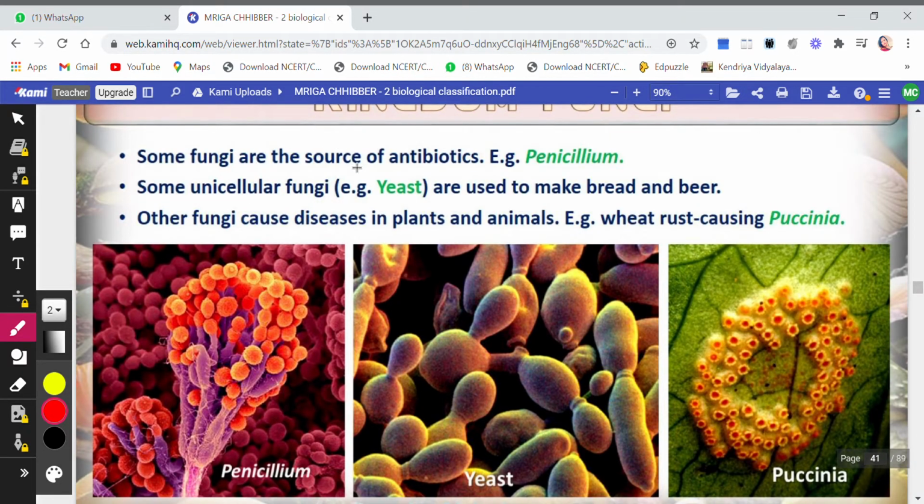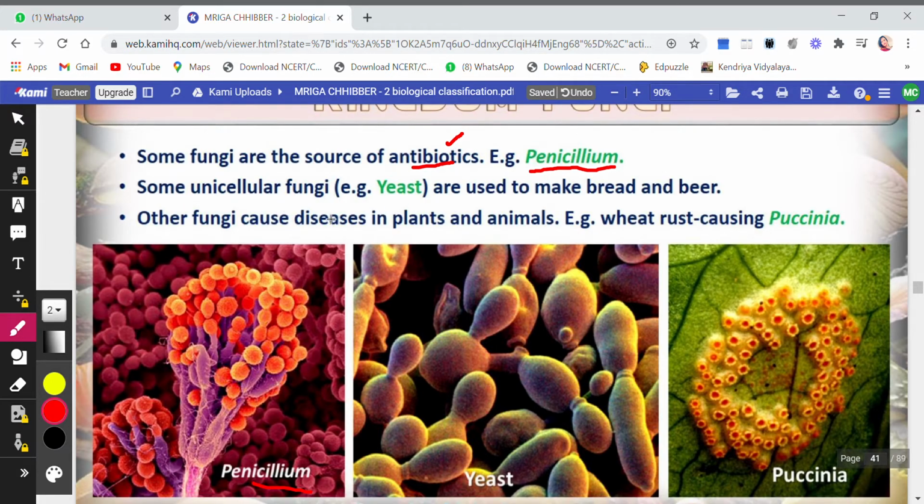Some fungi are the source of antibiotics. Of course, we know that the first antibiotic that was discovered for humans was penicillin from the fungus Penicillium. This is the fungus Penicillium notatum. The full name is Penicillium notatum. So fungi are also the source of antibiotics. The first antibiotic was penicillin, and the name of the fungus was Penicillium notatum. You can also write down notatum.